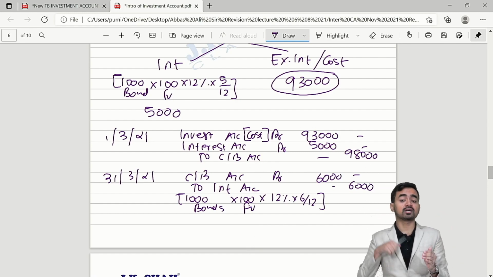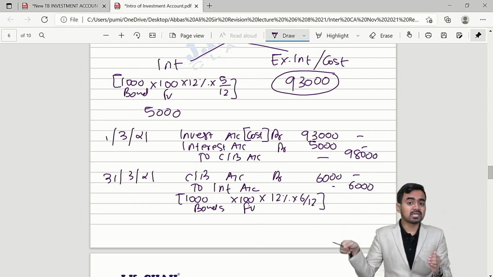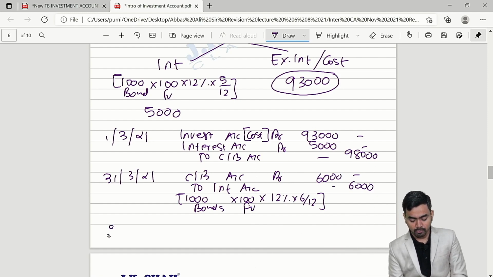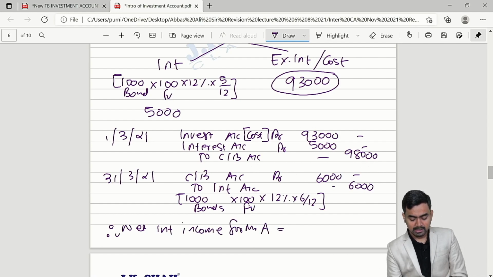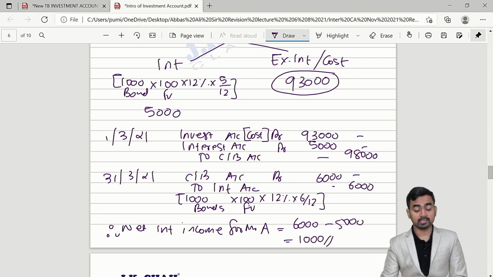Out of that, 5,000 you have paid to Mr. B at the time of acquisition. Therefore, net interest income for Mr. A: 6,000 received, 5,000 paid, 1,000 is interest income.